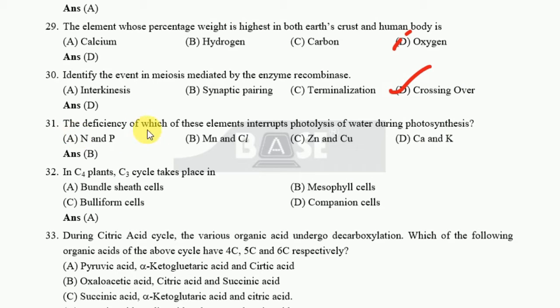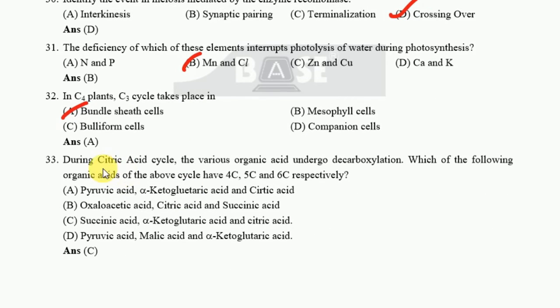Next, the deficiency of which of these elements interrupts photolysis of water during photosynthesis? The correct answer is B. Okay. Next one, in C4 plants, C3 cycles take place in dash, I mean bundle sheath cells. Okay. The next one, during citric acid cycle, the various organic acids undergo decarboxylation. Which of the following organic acids of the above cycle have 4C, 5C and 6C respectively? The correct answer for this is C. Okay.